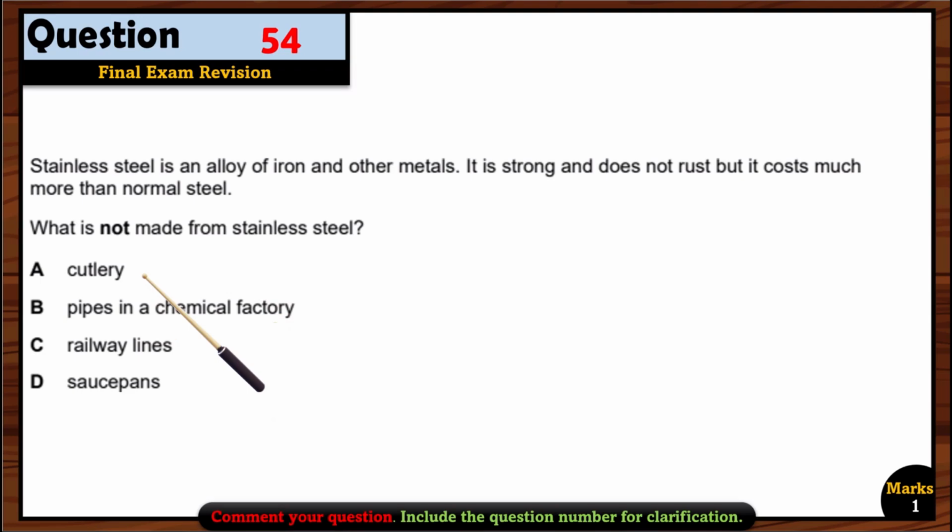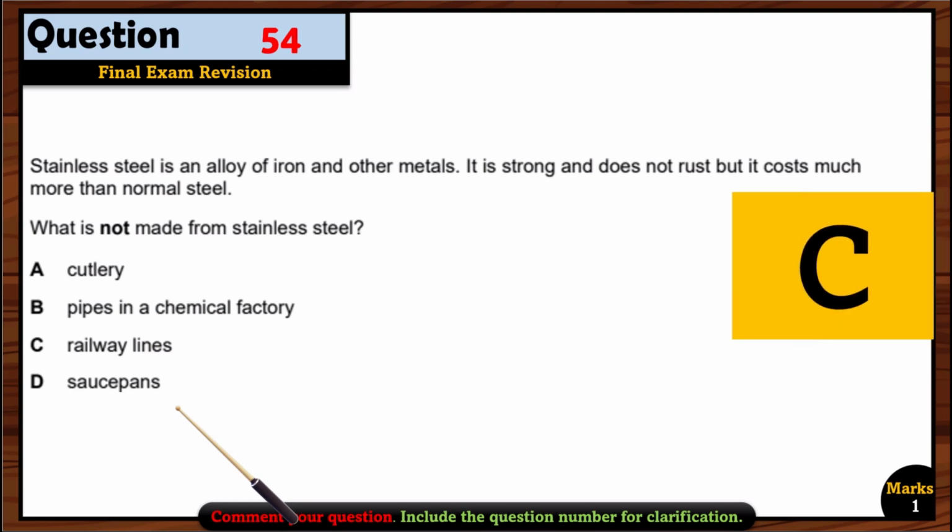Okay, so cutlery is already given in your book. We use it because it can resist corrosion, right? Pipes in a chemical factory, of course, yes. Railway lines, yes, this is the option that we cannot choose stainless steel to make. And you have also seen the railway line. They're not made of stainless steel, so option C is the right option.